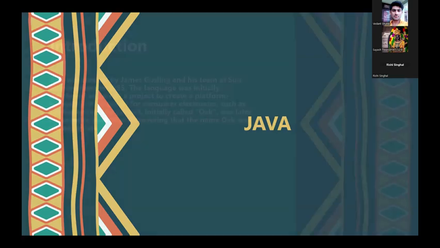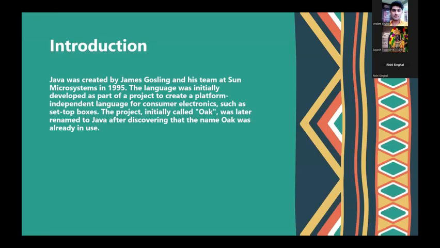So, in the introduction part, we'll first see what exactly is Java, what was the main reason for inventing Java, and who was the person who invented Java. Java was created by James Gosling and his team at Sun Microsystems in 1995. James Gosling is also known as the father of Java.